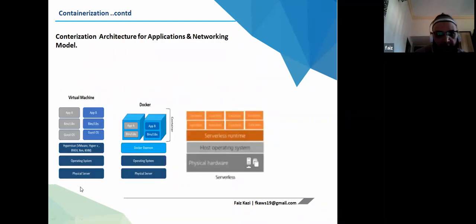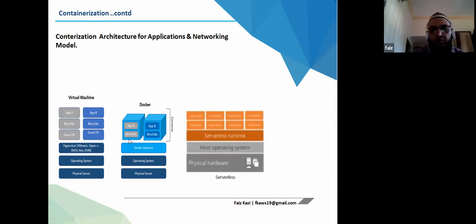In a traditional virtual machine environment, we have a physical server, and we have an operating system over it. Then we have a hypervisor, it may be Xen or KVM, and then we have a guest OS, on top of which my application will be hosted. Now this is what Docker takes care of. Here I had to invest in all of this, and if something happens to my hypervisor, my host machine will go down. If something happens to my guest OS, my application is down.